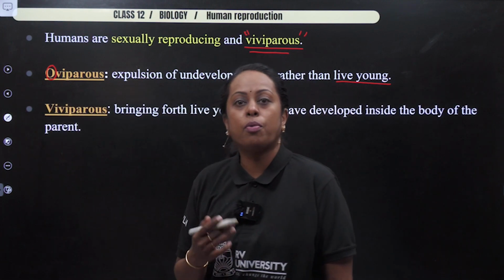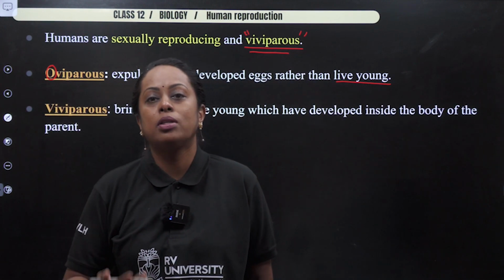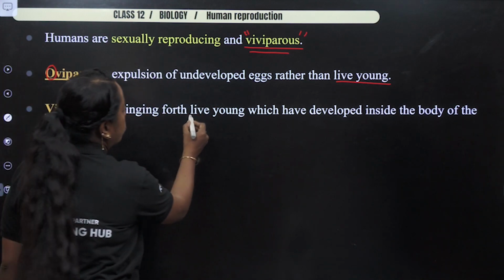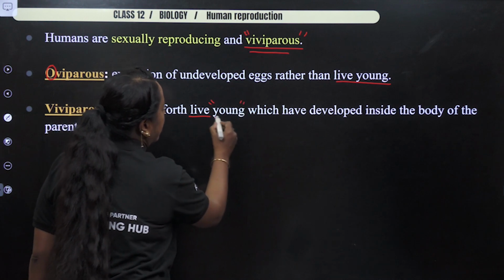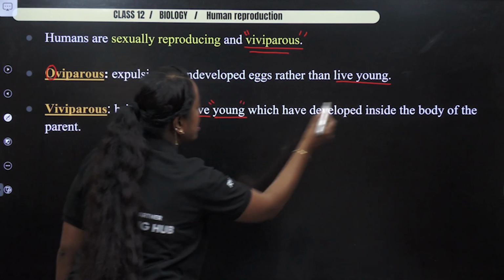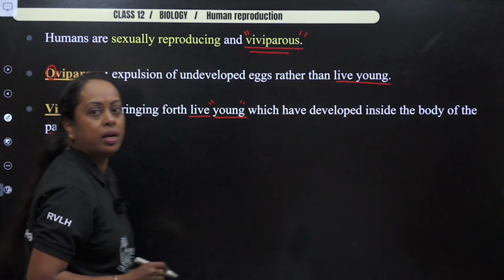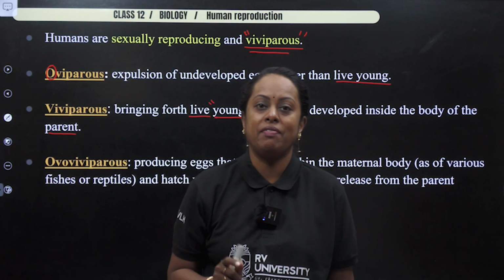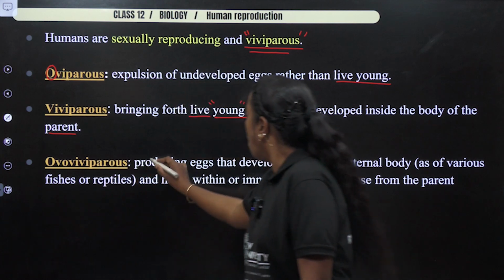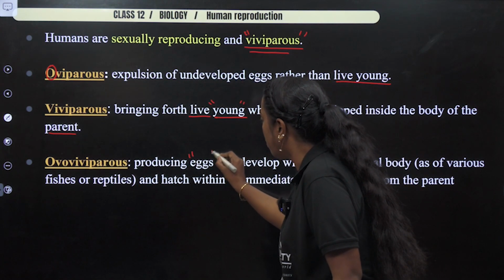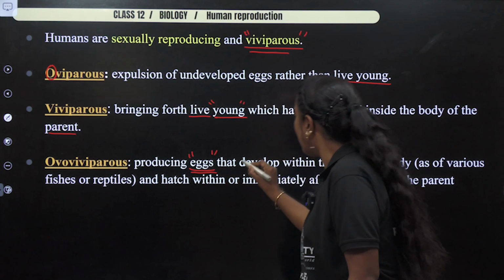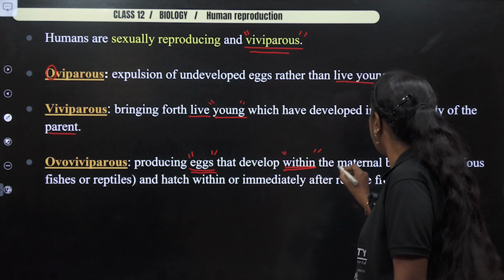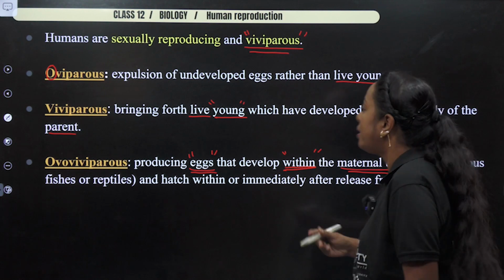I already told you about viviparous. Taking examples of humans, mammals are included in it: giving birth to live young ones which develop inside the body of the mother. Now you have a combination word which is ovoviviparous. So check: producing eggs that develop within the mother's body, the maternal body.